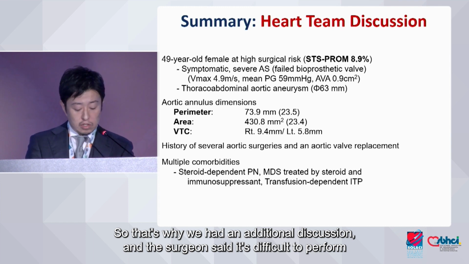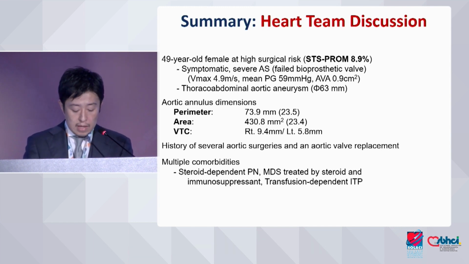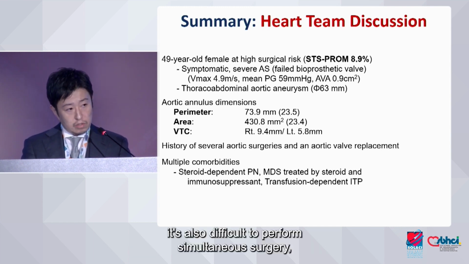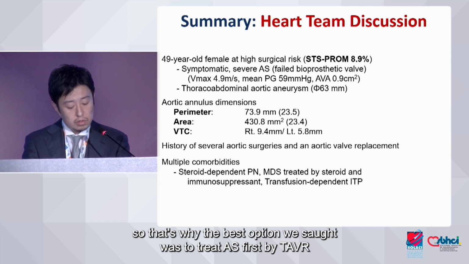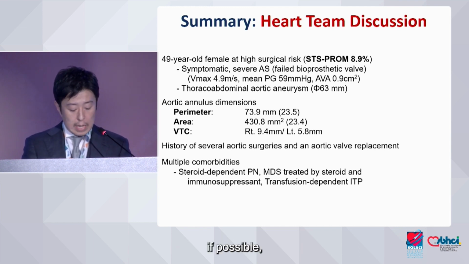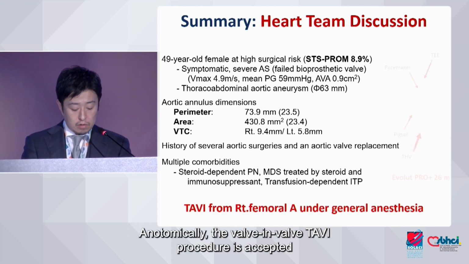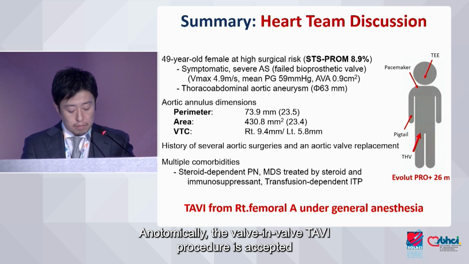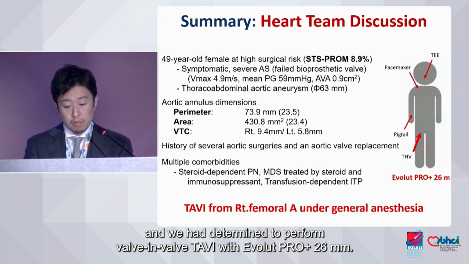The surgeon said it's difficult to perform dissection surgery in the lateral position in the presence of severe aortic stenosis, and it's also difficult to perform simultaneous surgery. So the best option we thought was to treat AS first by TAVI, if possible, and then treat the aneurysm as soon as possible. The anatomically valve-in-valve TAVI procedure was accepted, and we determined to perform valve-in-valve TAVI with Evolut Pro Plus 26 mm.